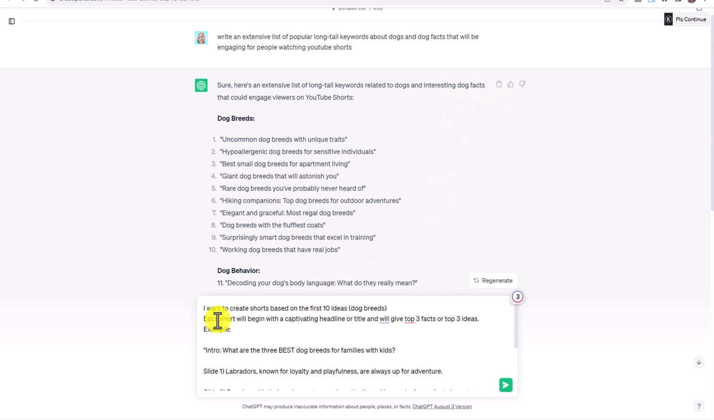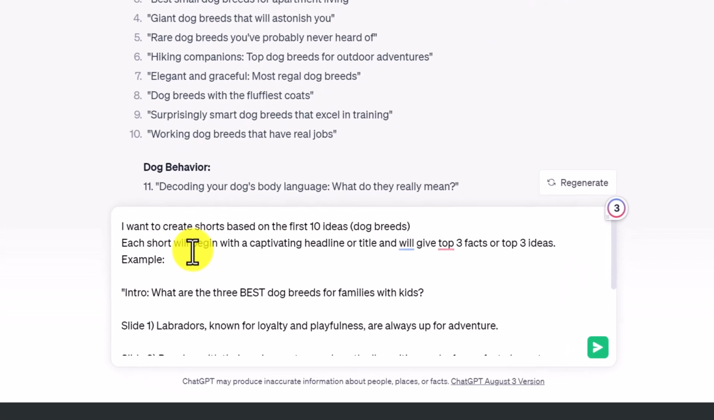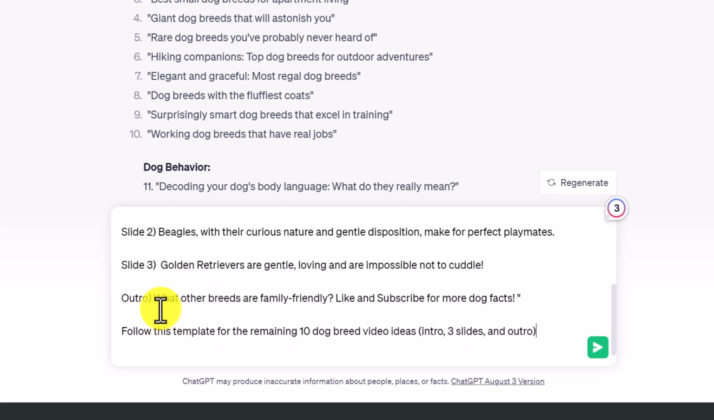So I have written, I want to create shorts based on the first 10 ideas. Each short will begin with a captivating headline or title and will give top 3 facts or top 3 ideas. Example. So we start with an intro. What are the 3 best dog breeds for families with kids? Slide 1. Labradors, known for loyalty and playfulness, are always up for adventure. Slide 2. Beagles. Slide 3. Golden Retrievers. And then the outro. What other breeds are family friendly? Like and subscribe for more dog facts.